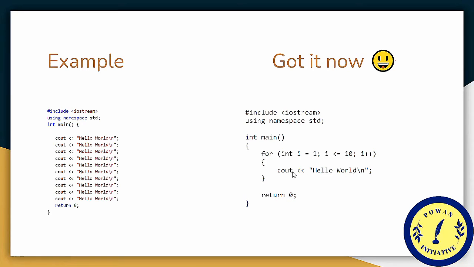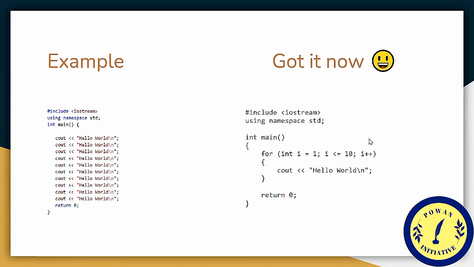So how does it work? First, the initialization expression is evaluated only once, that is, int i = 1. Now the variable i has the value 1, and then it passes through the test condition. Is 1 less than or equal to 10? Of course, 1 is less than 10. Then it jumps into the body of the loop, and here it executes cout hello world, which gives us hello world for the first time.